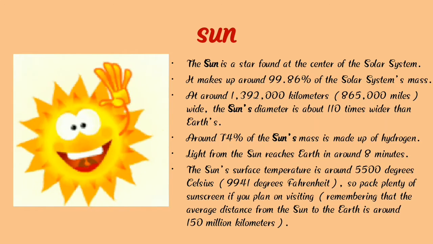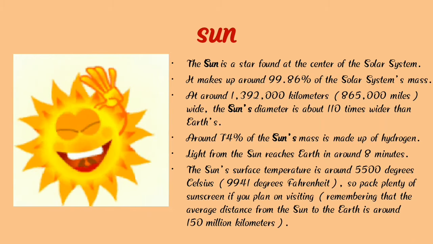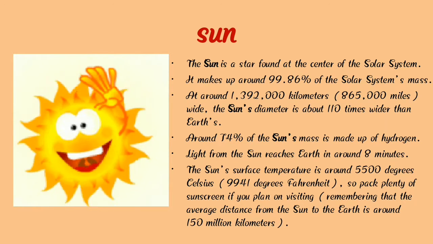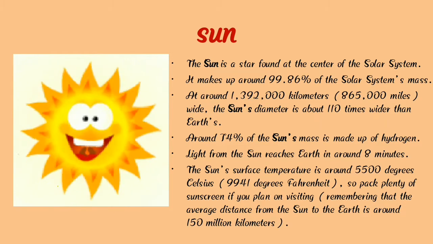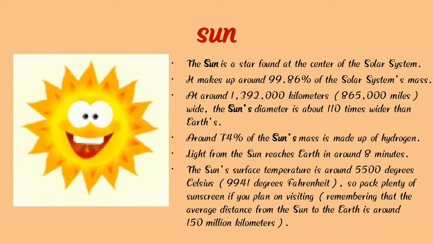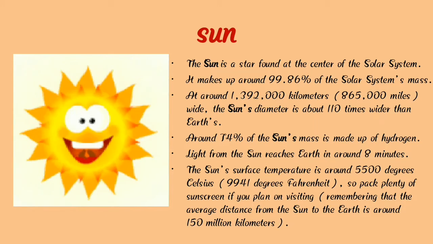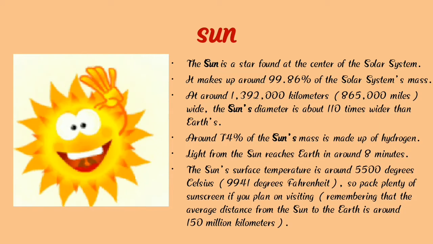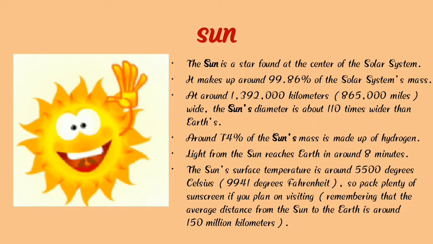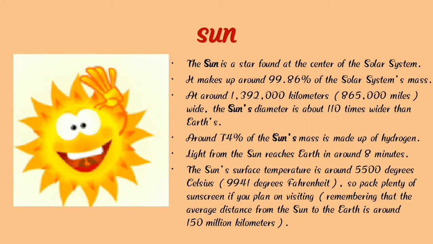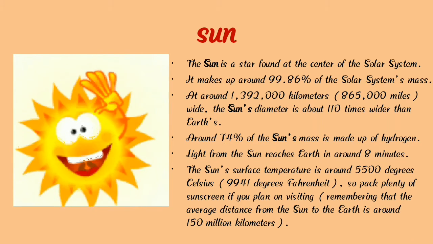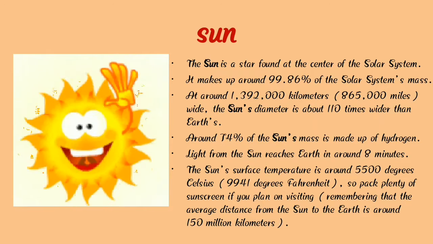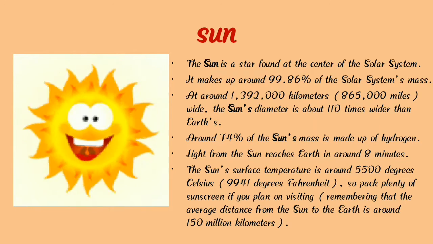Around 74% of the Sun's mass is made of hydrogen, and the light from the Sun reaches Earth in around 8 minutes. The Sun's surface temperature is around 5500 degrees Celsius. So pack plenty of sunscreen if you plan on visiting.